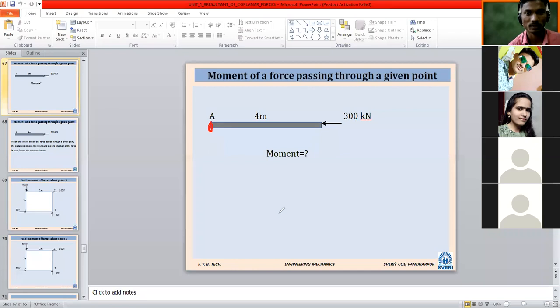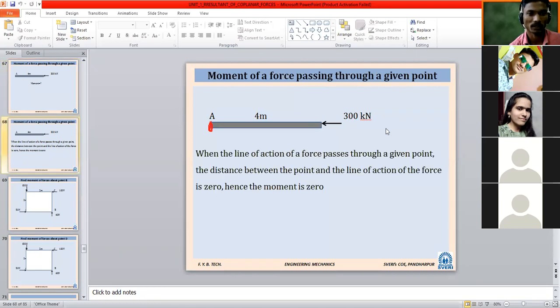In this case, the perpendicular distance is 0. That's why the moment will become 0. It is a special case. When the line of action of force passes through a given point, the distance between the point and the line of action of force is 0. Hence, moment is 0. It is one special case.